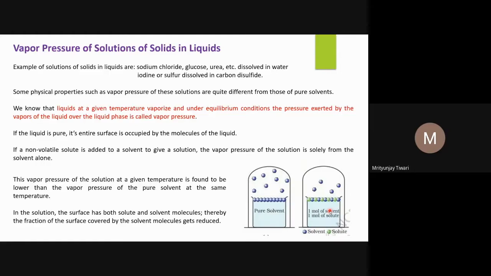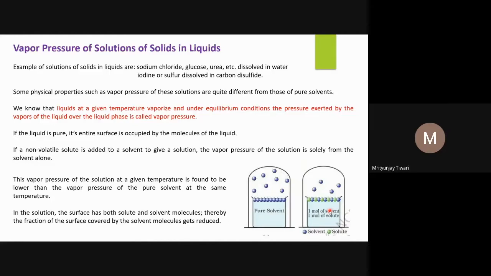The surface area is not going to change because you have put this solution in the same basin. A larger part of the surface area will be covered by non-volatile solute. The number of solvent particles exposed to the air, which can go into the vapor phase, is reduced. So if you increase the concentration, the vapor pressure of the solution is reduced.